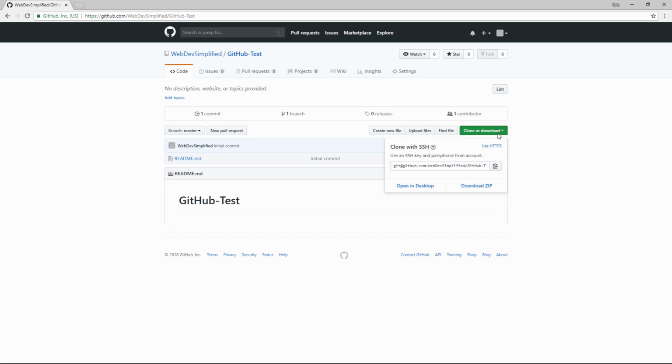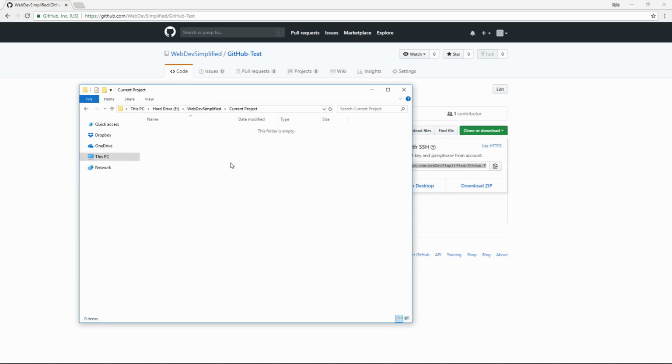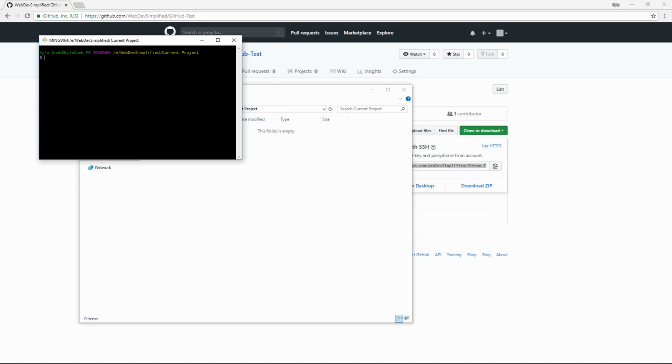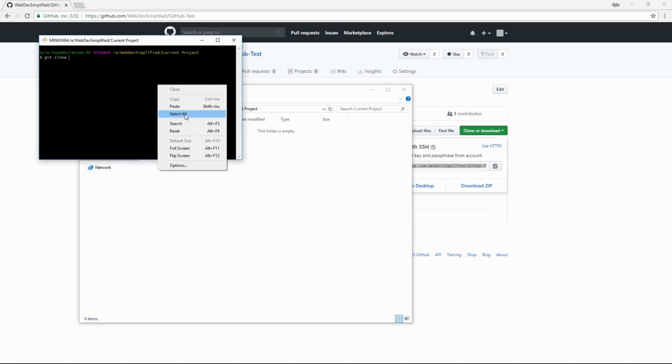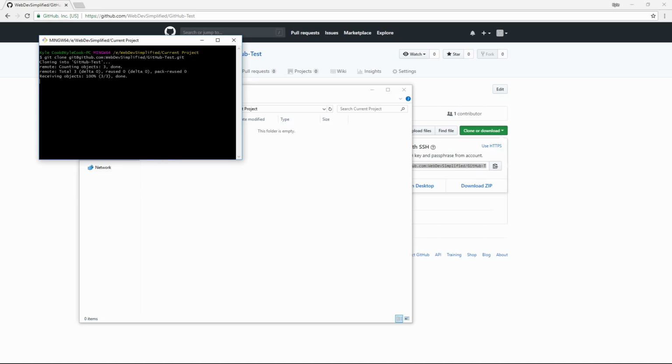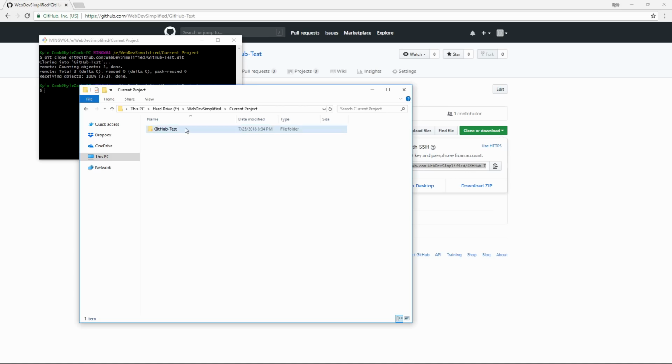Here is where you can clone the URL, and make sure you use the SSH URL. If this says clone with HTTP, make sure you click the button up here, which will say use SSH. After you're done with that, click the URL, copy it, and then go to the folder that you want to copy this into. Once you're here, you can right click this and open the terminal here, and then all you need to do is type git clone and then paste in the URL that you just copied. Hitting enter for this will copy all of the code that is inside of that repository, which includes that README we created, and bring it into the folder that you are in currently with the terminal.